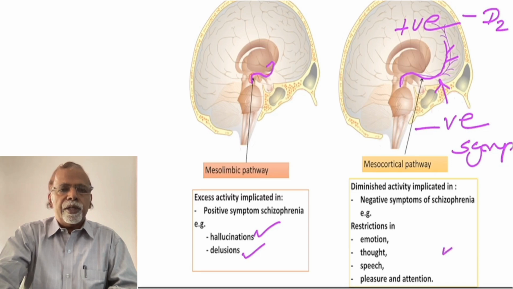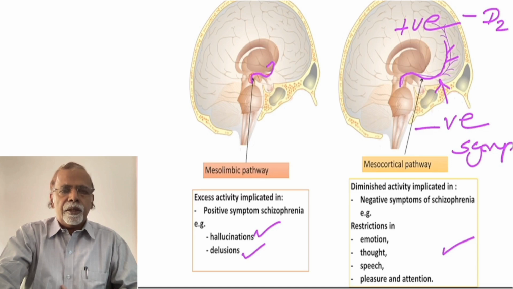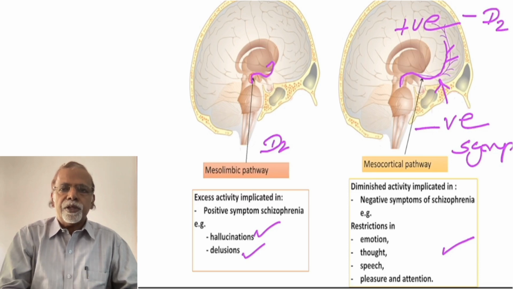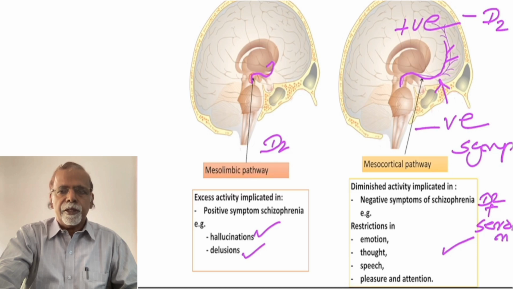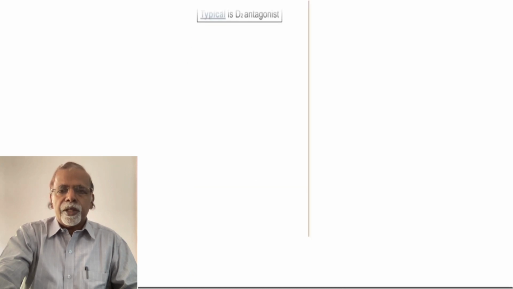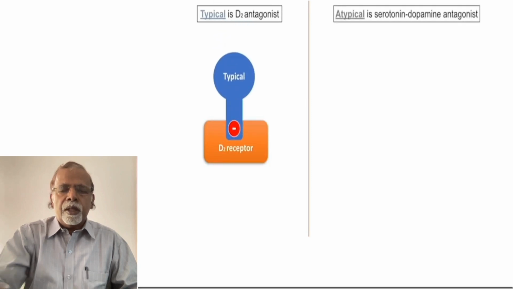So again we divide: you can see here the typical ones, they are dopamine D2 receptor blockers. And the atypical one is a combination. It has a serotonin-dopamine antagonist action. It acts on the D2 receptor, blocking it, and also the 5-hydroxytryptamine 2A receptor mainly. So atypical has action on D2 plus serotonin receptors.